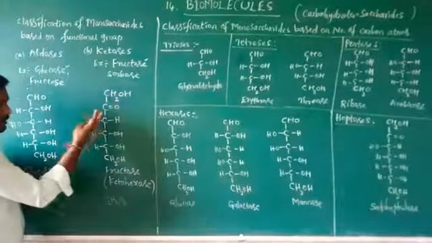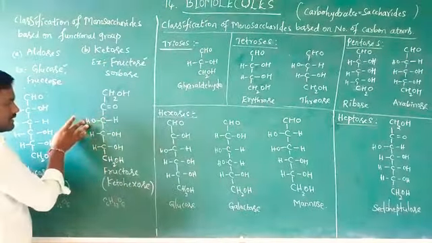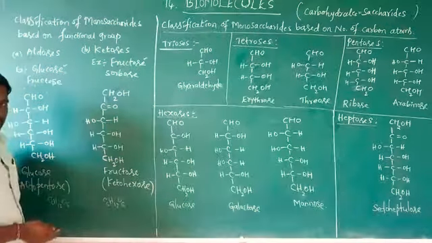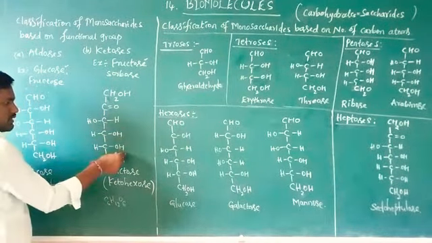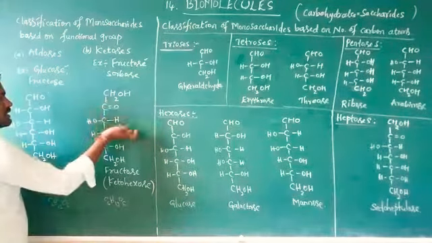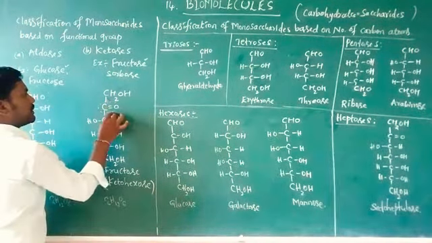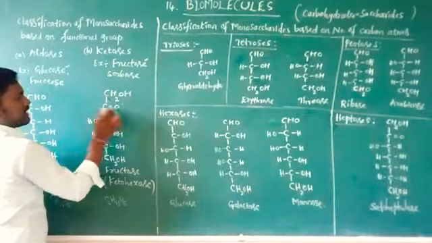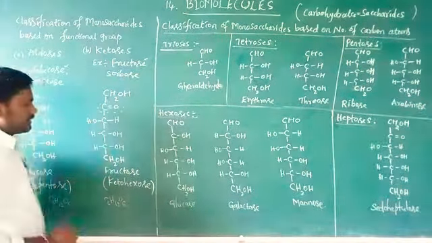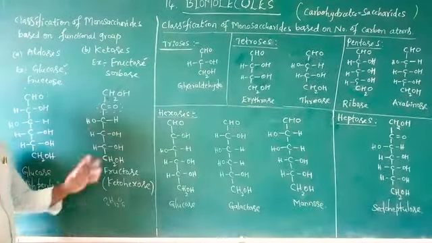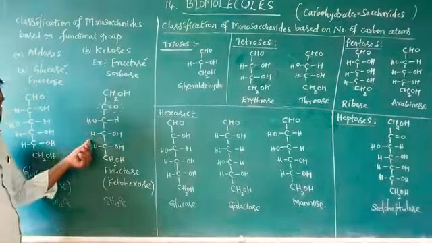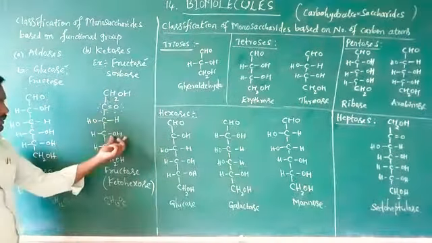The OH arrangement is the same, right, left, right. CO is the functional difference. Another example is sorbose, which has the same structure but differs in the arrangement of the second and third carbon OH groups.